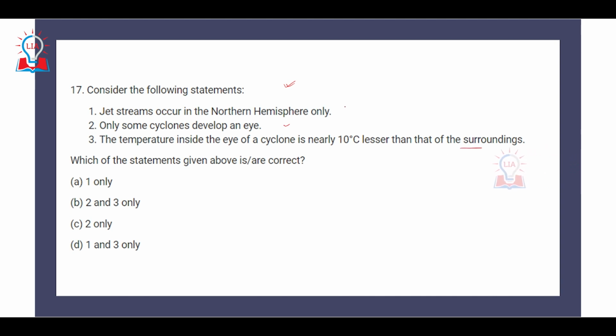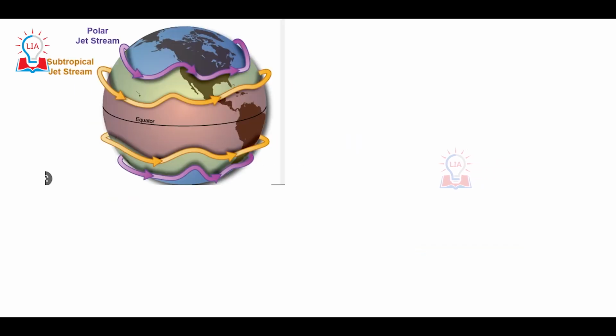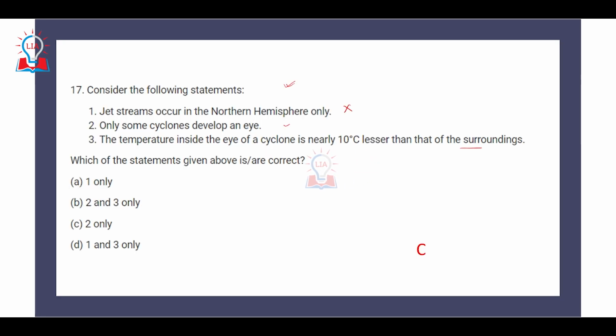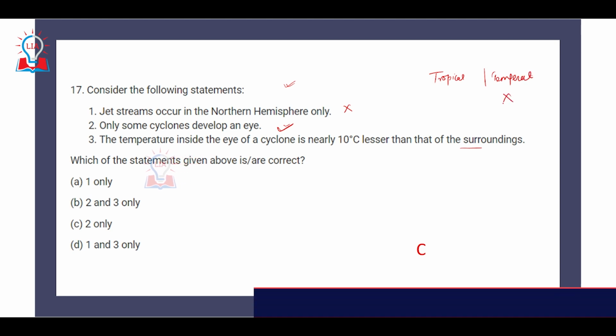Now here the first statement is incorrect, because jet streams are winds that blow at a higher elevation of 10 to 12 kilometers, and they are found in both the northern and southern hemispheres. Two types of jet stream, the polar jet stream and subtropical jet streams, are found in both hemispheres. Second, only some cyclones develop an eye. This is correct. Cyclones can be characterized into two types, tropical cyclones and temperate cyclones. Only tropical cyclones develop an eye. In temperate cyclones, we do not see any kind of eye formation.